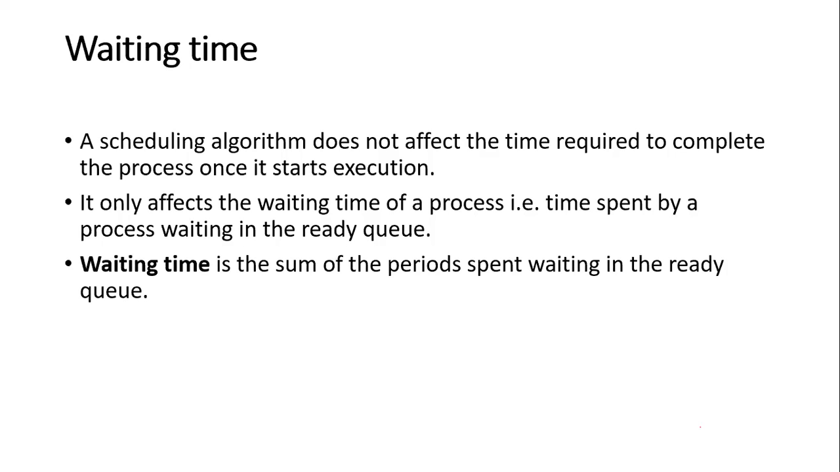In other words, waiting time is the sum of the periods spent waiting in the ready queue. Why is there a waiting in the ready queue? Because all the processes which are ready must be put into the ready queue first, right? And from the ready queue, processes can be picked and put into the running state, or allocated CPU time to execute. So the time a process waits in the ready queue is nothing but the waiting time.